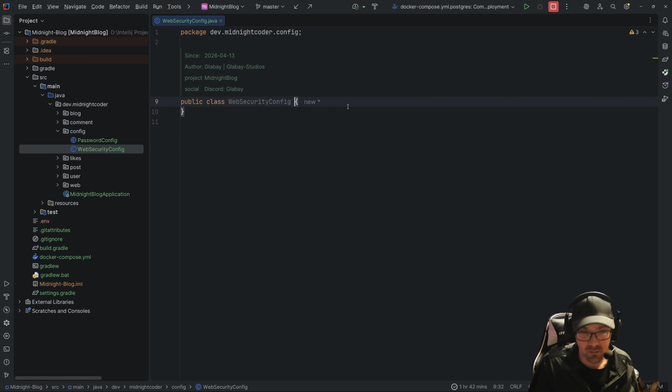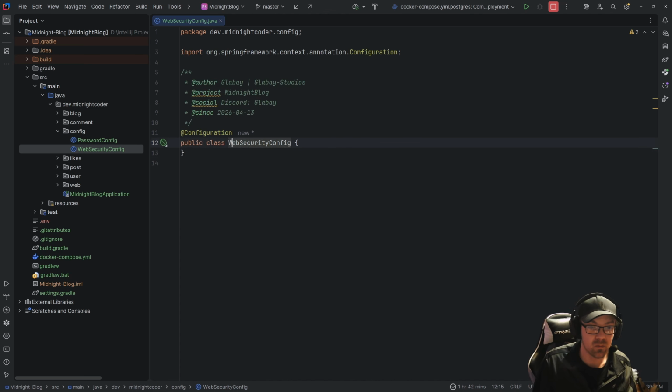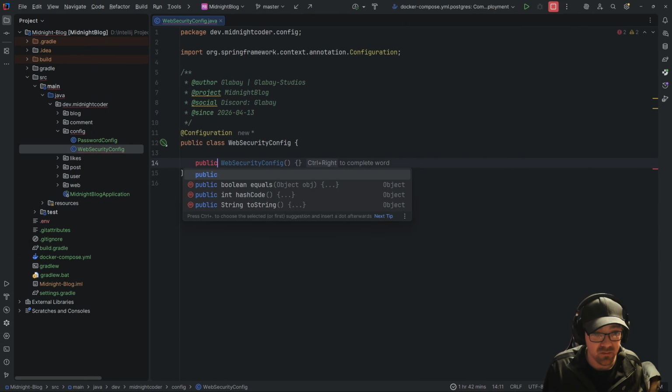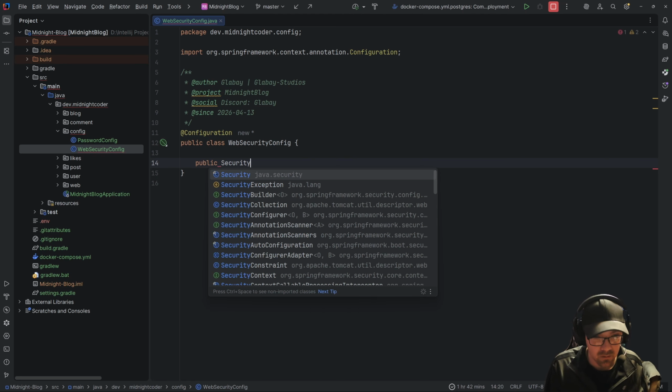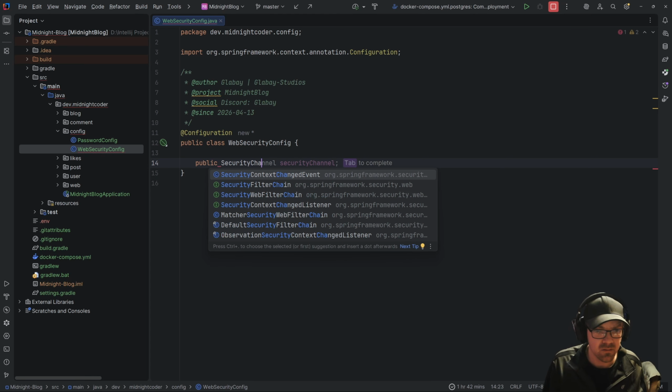Now in here, again, I need to make this into a configuration. Otherwise, I'll goof like I did before. And we need now to get a public instance of a security filter chain.